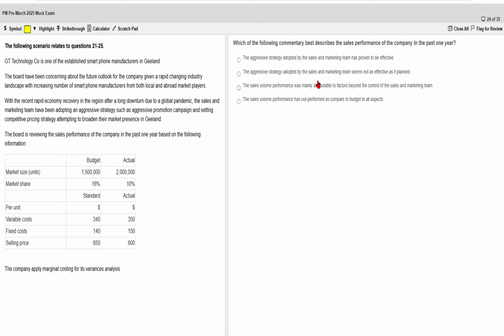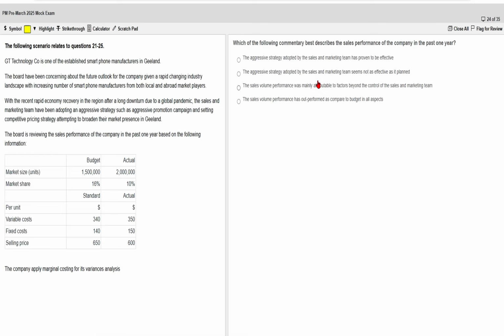Because the company actively adopted an aggressive marketing strategy, meaning they tried to influence the sales performance. And the decline in market share indicates internal factors, I mean their pricing strategy, rather than external conditions or factors. So that is also incorrect.